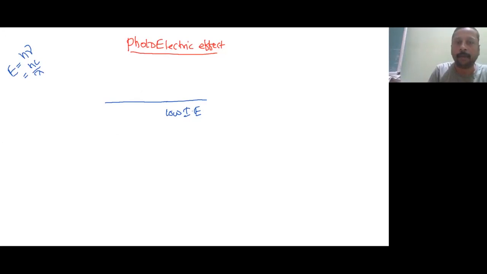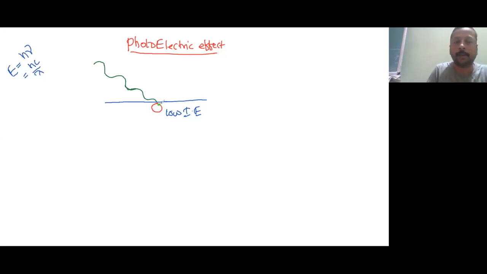Now whatever I am going to draw, that is electromagnetic wave. Electromagnetic wave is approaching and falling on the surface. So let us take an atom which is available on the surface. The atom will not be this much big, but if I am assuming, okay, and here let us take, this is the electron.